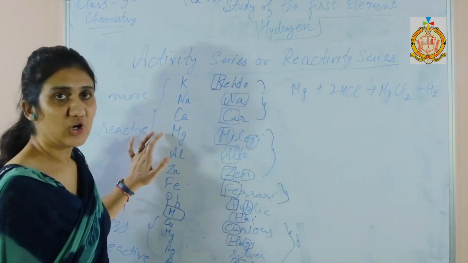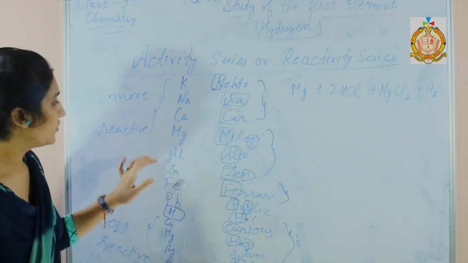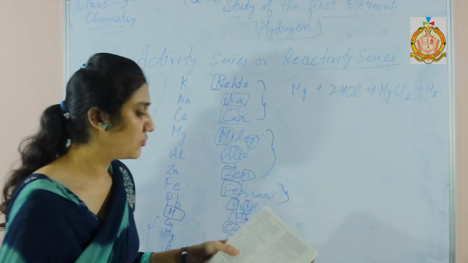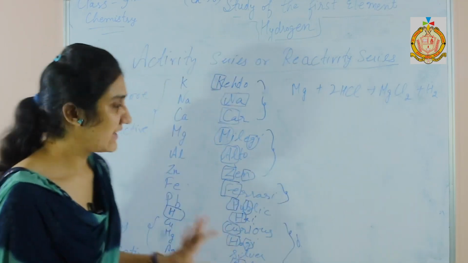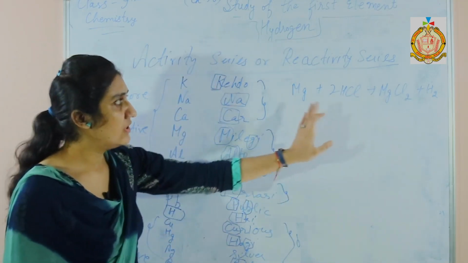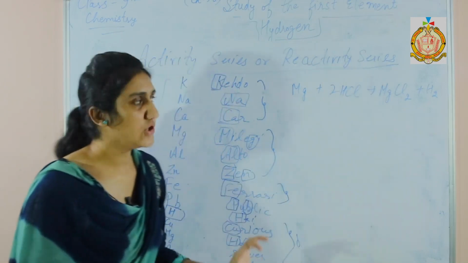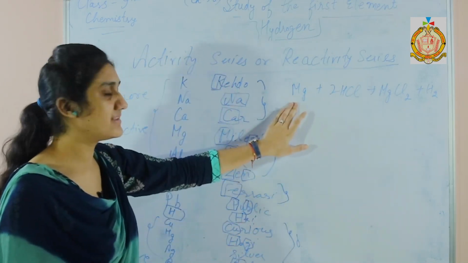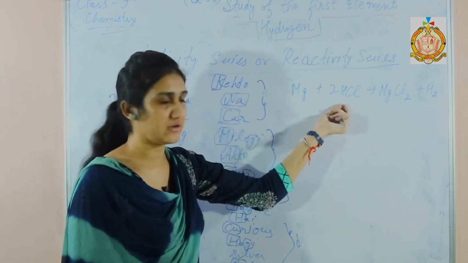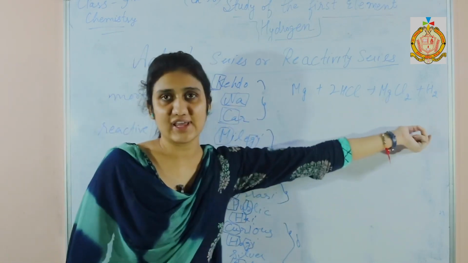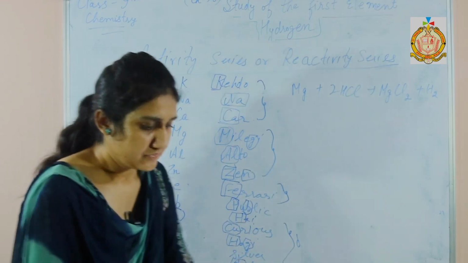Similarly, you can read these reactions from the book for aluminium, zinc and iron. When these metals react with acid, they form hydrogen gas because the metal is more reactive than hydrogen. So it displaces hydrogen and hydrogen gas is obtained.